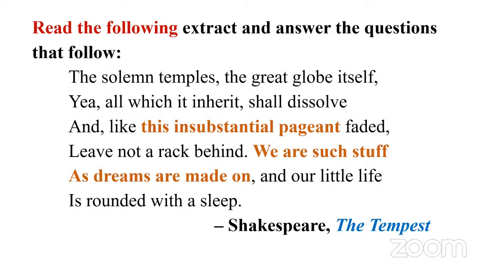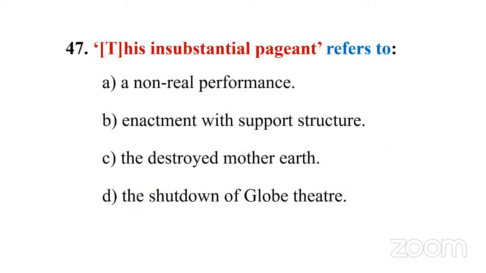If you know the context of this work, at least a broad understanding of The Tempest, what is a pageant, or what is insubstantial, you need not have read the text of The Tempest line by line, and you can easily answer the following questions. So let's go. 47. This insubstantial pageant refers to: option A, a non-real performance; B, enactment with a support structure; C, the destroyed Mother Earth; D, the shutdown of Globe Theatre.